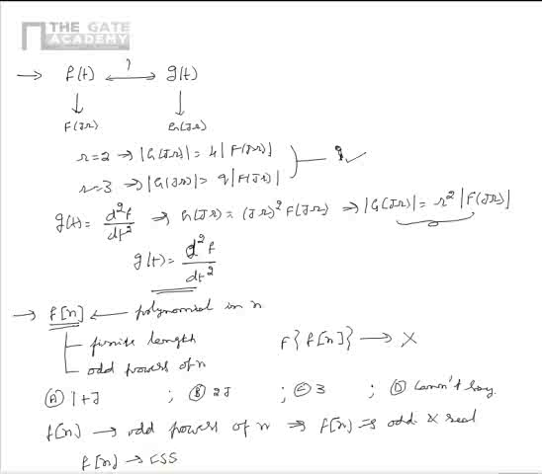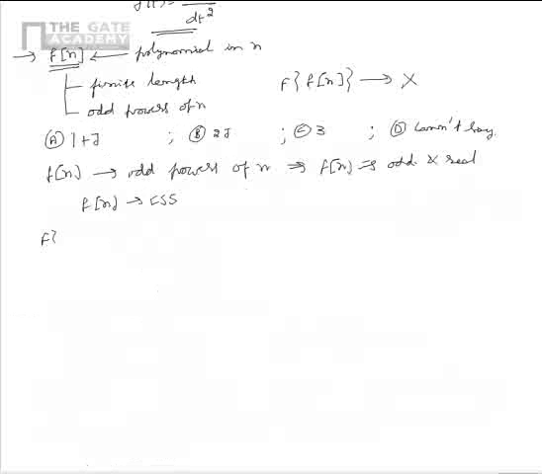We know that if f of n is conjugate skew symmetric, then Fourier transform of f of n is purely imaginary. So, from this, we can say that options A and C are not the possible options, as the value in option B is purely imaginary. The value in option B could be a value of Fourier transform of f of n. So the correct option is B.